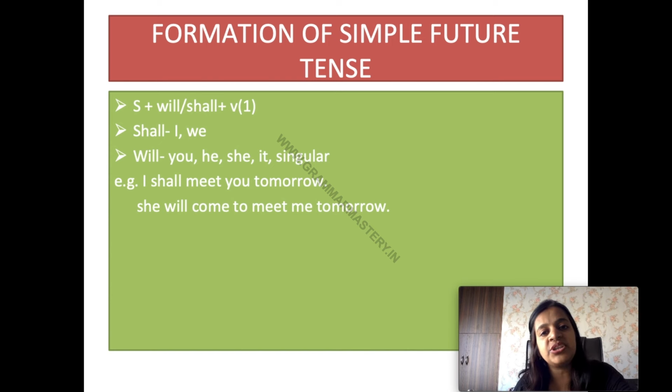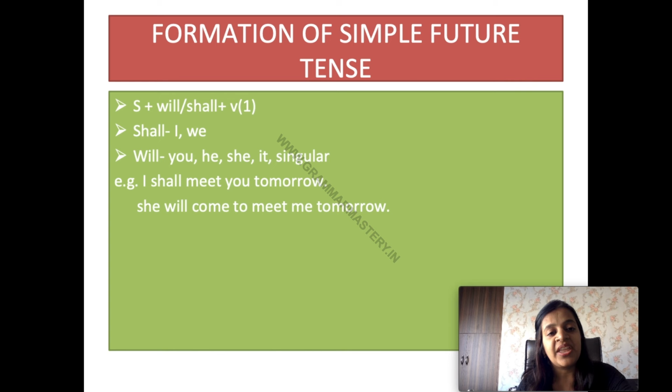What is the formation of simple future tense? In simple future tense we have subject, the doer of the action or the person or thing we are talking about, plus auxiliary or helping verb. See, there are two helping verbs for simple future tense, they are will and shall. But nowadays shall is almost omitted. With all the subjects we can use will only. Plus main verb. Main verb is first form of verb, plus object if there is any.